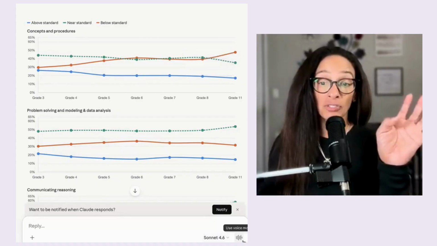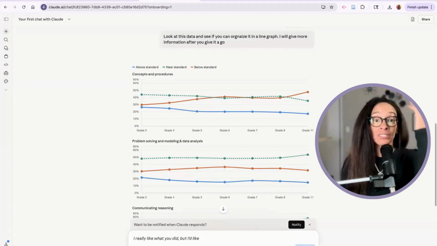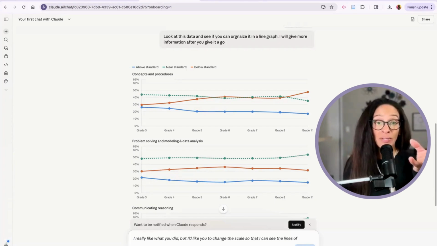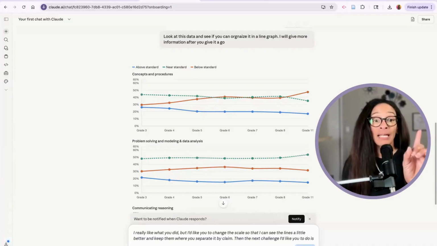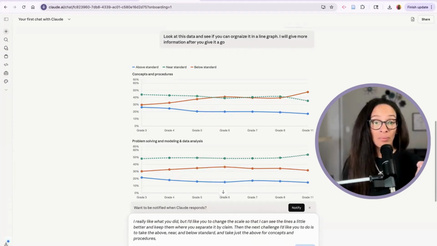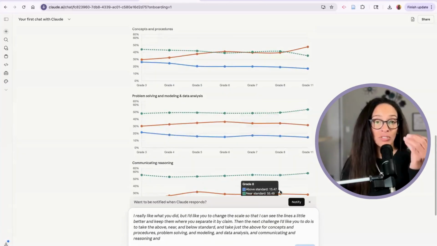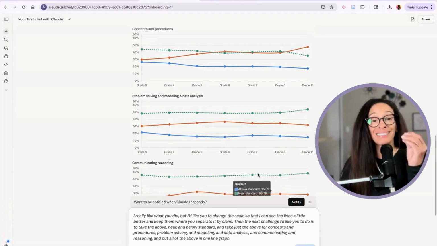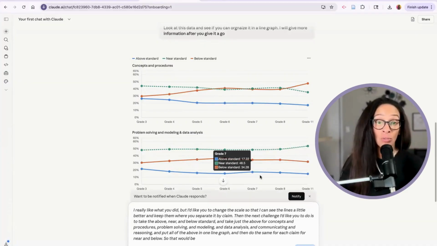So now I'm going to challenge Claude. I really like what you did, but I'd like you to change the scale so that I can see the lines a little better and keep them where you separate it by claim. Then the next challenge I'd like you to do is to take the above, near, and below standard and take just the above for concepts and procedures, problem solving and modeling and data analysis, and communicating and reasoning, and put all of the above in one line graph. And then do the same for each claim for near and below. So that would be a total of 6 graphs.